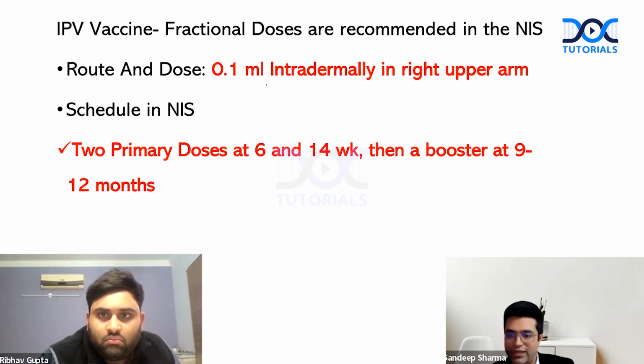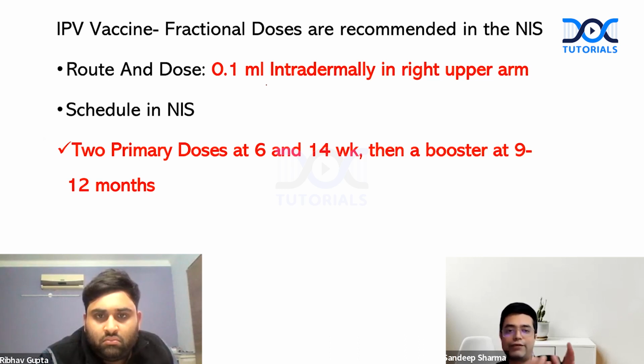There were 2 big randomized trials. Both of them showed that if you give a single 0.5 ml intramuscular dose, on the other hand, you give 0.1 ml, 0.1 ml separated by about 10 to 14 weeks, their efficacy is equivalent. And in fact, it is almost 50% cheaper when you give as a fractionated dose.